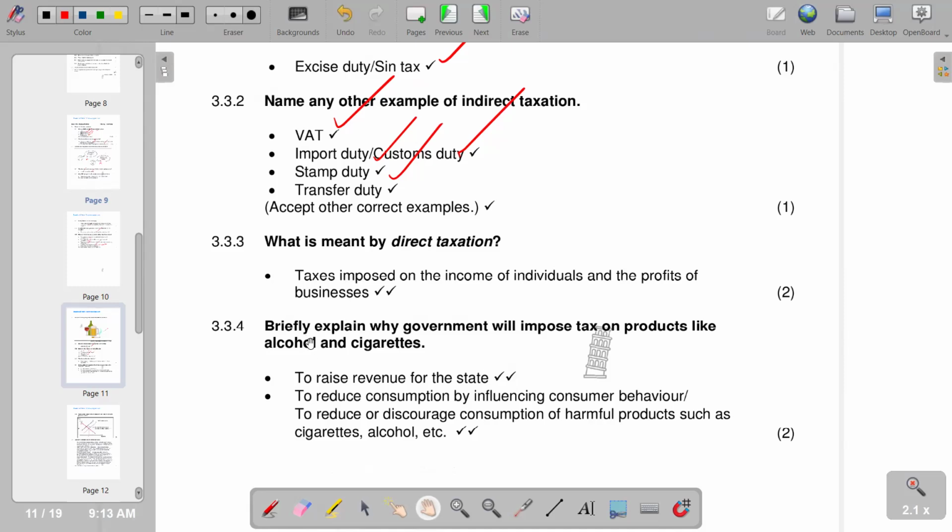Then 3.3.4, briefly explain why government will impose tax on products like alcohol and cigarettes. It is to raise revenue for the state. Obviously, that's the main objective of charging tax, and also to reduce consumption by influencing consumer behavior. They want to reduce consumption because these are addictive products that would to some extent be harmful to the health of the public. So in that case, the government would want to reduce consumption of that product, to discourage consumption of harmful products such as cigarettes, alcohol, etc. So basically, that's what we have. We move on to the next part that we have.